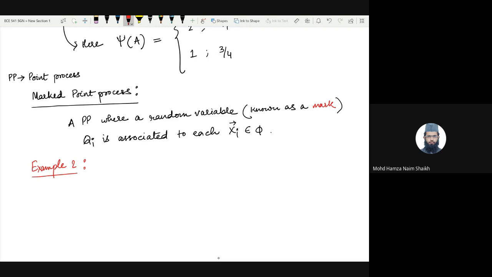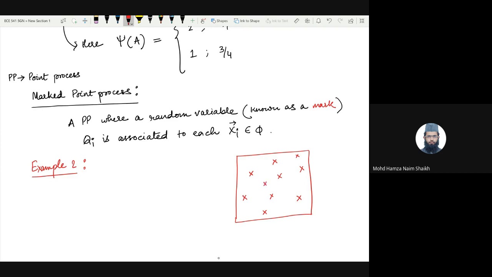So if we look at a smaller snapshot of that two-dimensional point process, we would have points similar as before. They are random locations residing in this two-dimensional space, right?